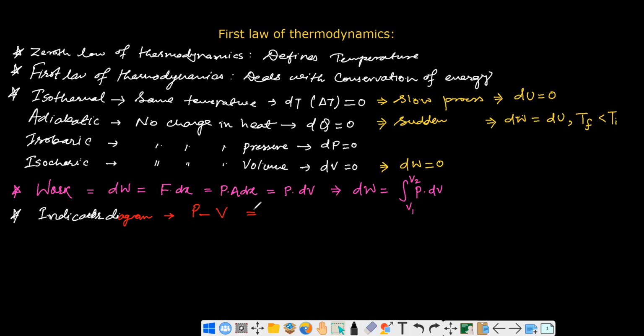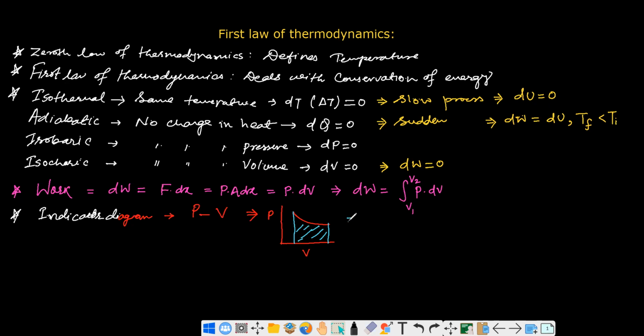So from the PV diagram also we can find out the work done. For example, suppose this is your PV diagram, this is your V and this is your P, and if you have a curve like this one, then you calculate the area under this curve.